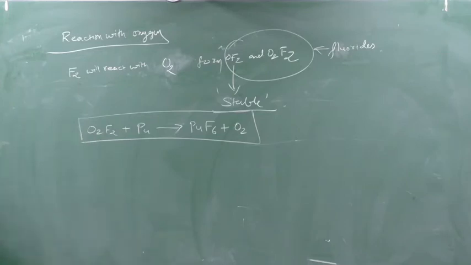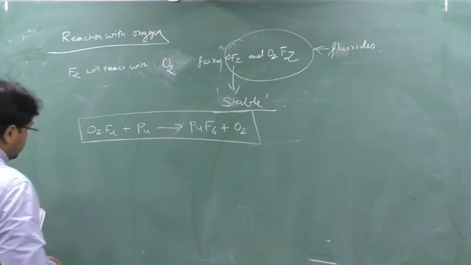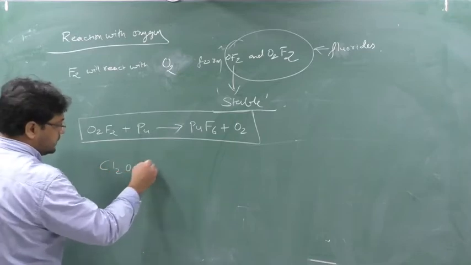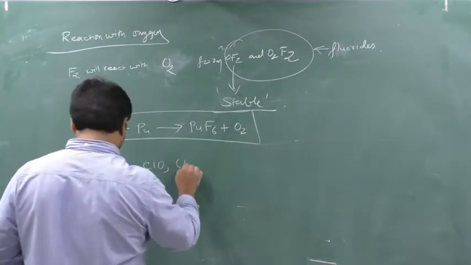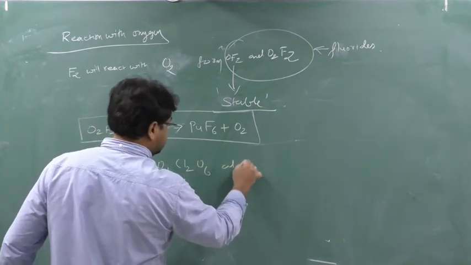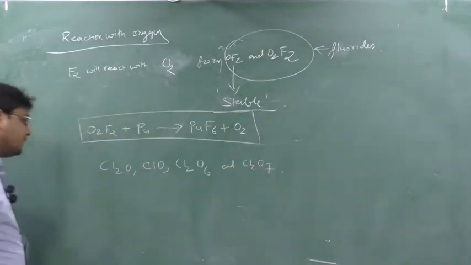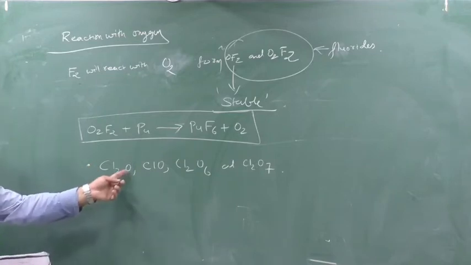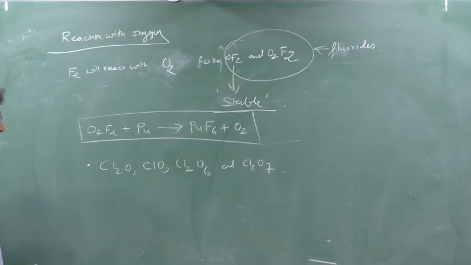And now next, chlorine will react with oxygen and form Cl2O, ClO2, Cl2O6 and Cl2O7. Write down. These are the oxides of chlorine. These are oxides because oxygen is more electronegative than chlorine. Yes, we can say these are oxides. So chlorine will react with oxygen and form four types of oxide: Cl2O, ClO2, Cl2O6 and Cl2O7.